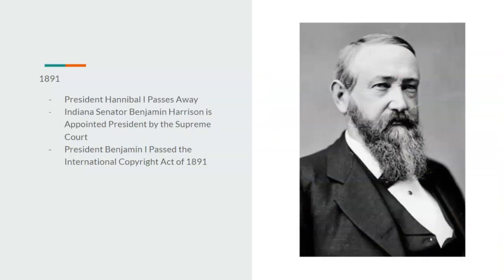In 1891, President Hannibal I would pass away, and the Supreme Court would then go on to select Indiana Senator Benjamin Harrison, the guy who lost to Grover Cleveland just a few years prior, and he would become the next president, becoming President Benjamin I. President Benjamin I would start off by passing the International Copyright Act of 1891.